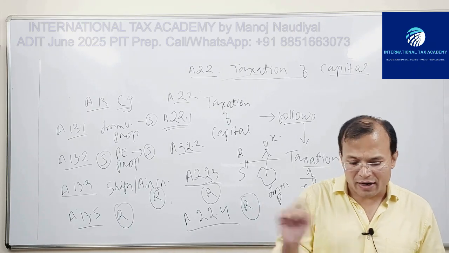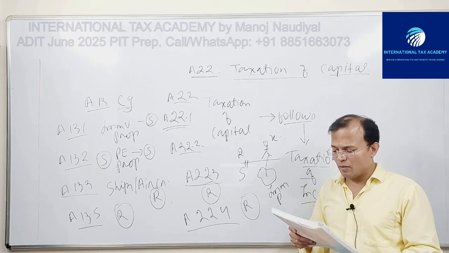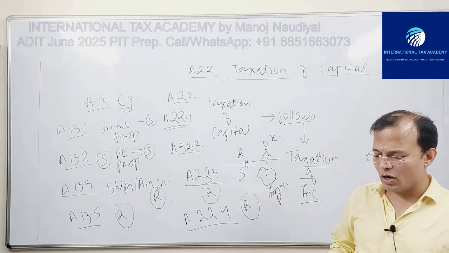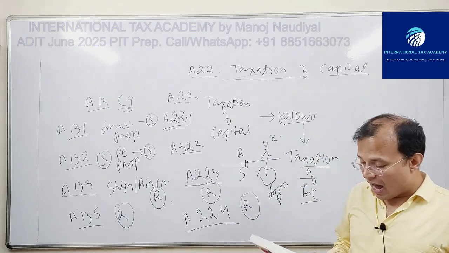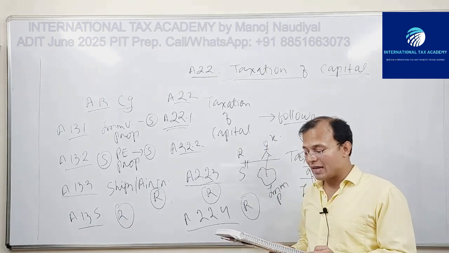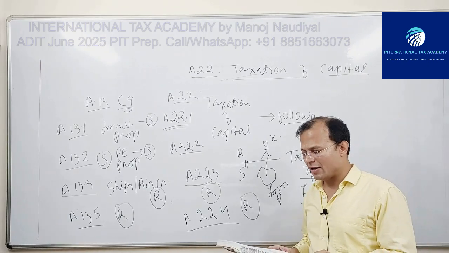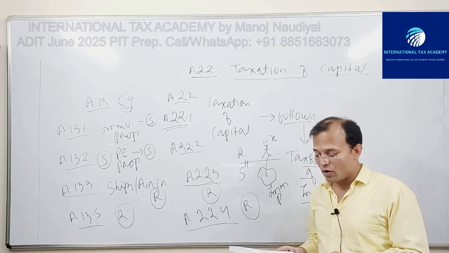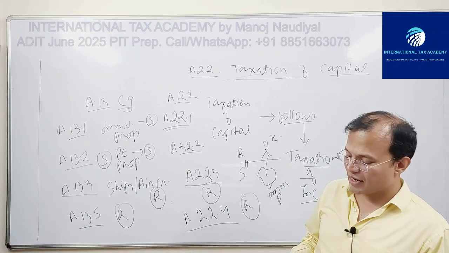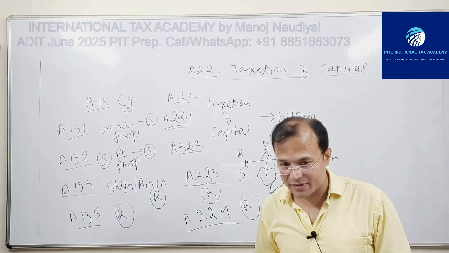So 13.1, 22.1. Once more, 22.1: capital represented by immovable property referred to in Article 6 owned by a resident X of a contracting state R and situated in the other contracting state S may be taxed in that other state S.